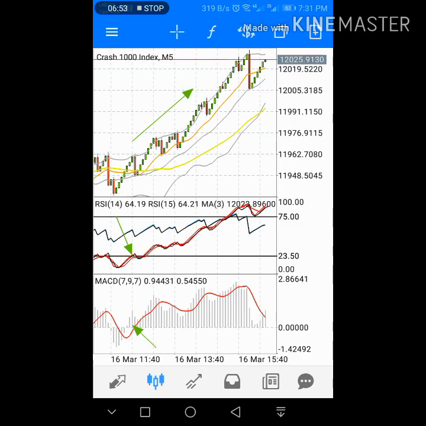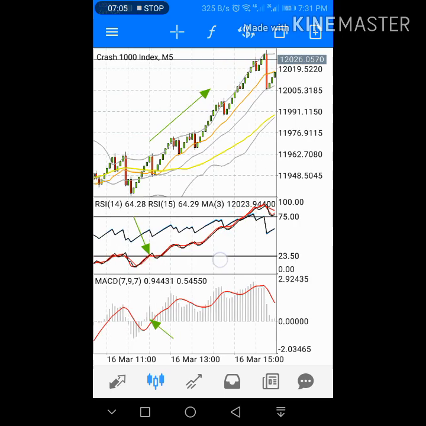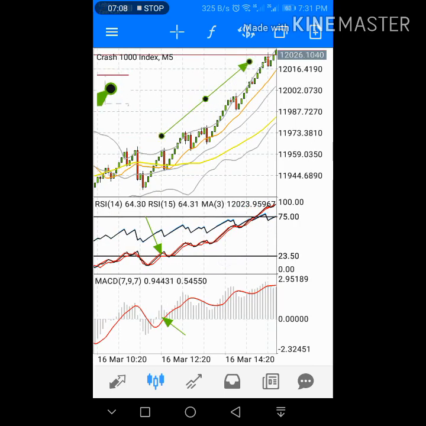Always use M5, M15, no problem. If you want to go on a higher time frame for confirmation, there is no issue, but stay on M5 because Crash 500 and Boom 500 and 1000 always give you spikes and big spikes. Sometimes extra large, long spikes appear on Boom and Crash, so maybe you trade in reverse at a loss, but there is no chance of losses once the one or two spikes come and you are in an accurate trade. Okay, I hope you all understand.